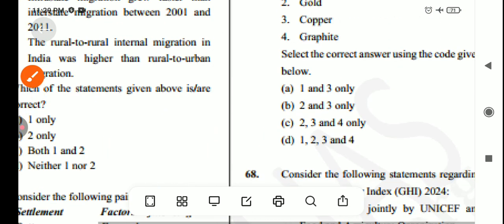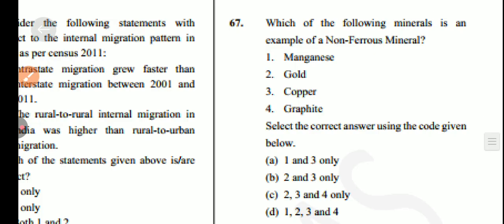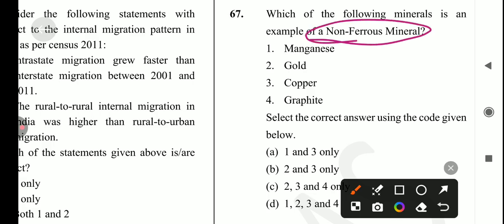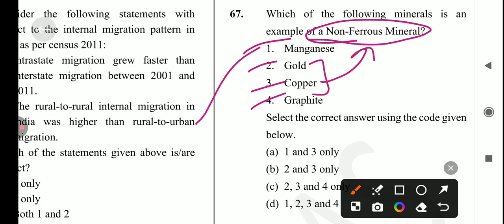Let's come to the next question, which is: which of the following minerals is an example of non-ferrous minerals? First is manganese, gold, copper, graphite. Which one is non-ferrous? Copper and gold are non-ferrous minerals, and graphite and manganese are ferrous minerals.